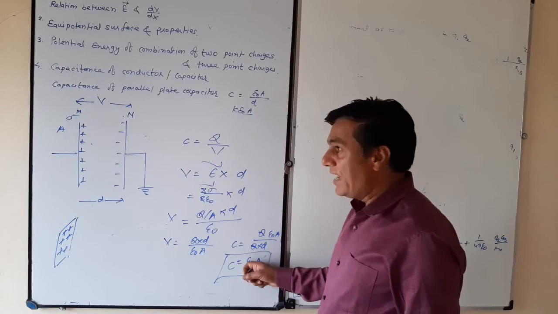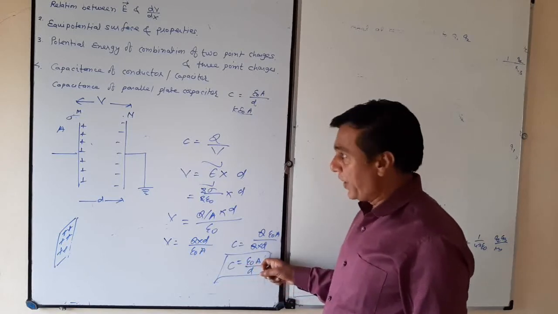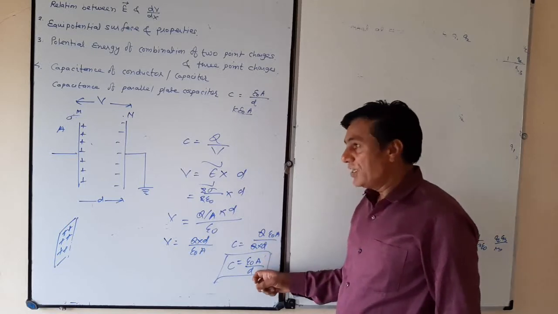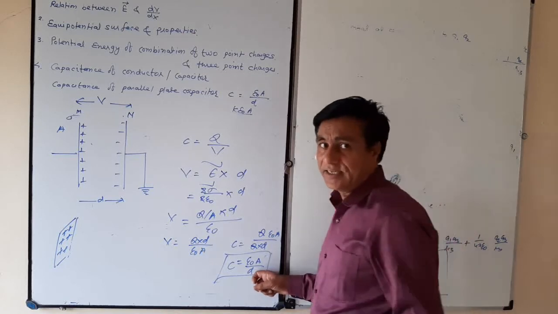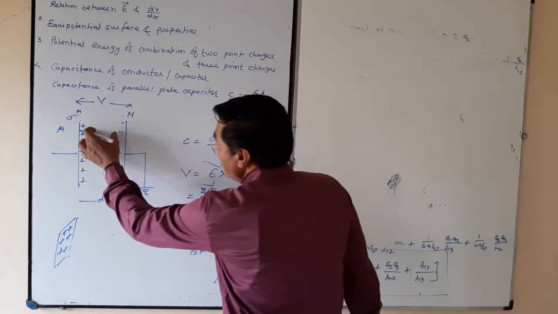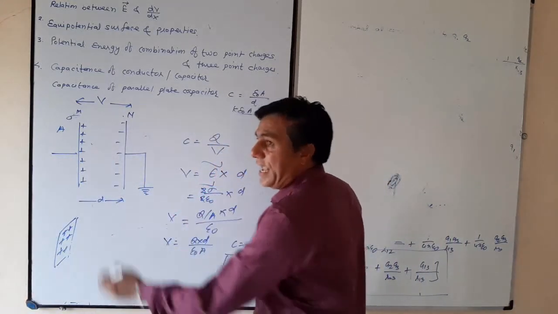If the dielectric constant of the medium increases, capacitance increases. If the area of the plates increases, capacitance increases. But if D increases, capacitance decreases, or if D decreases, capacitance increases. Now in this example we have taken no medium, meaning air or vacuum.